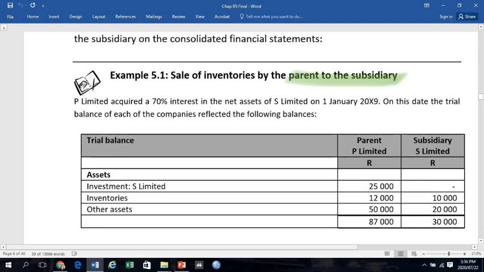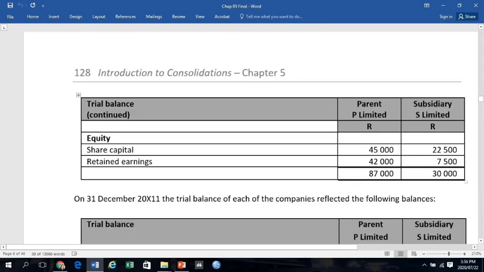P Limited acquired a 70% interest in the net assets of S Limited on 1 January 20X9, which is my acquisition date. The trial balance on the acquisition date identifies the investment in S Limited at 25,000 Rand and the at acquisition equity of the subsidiary of share capital 22,500 Rand and retained earnings of 7,500 Rand.